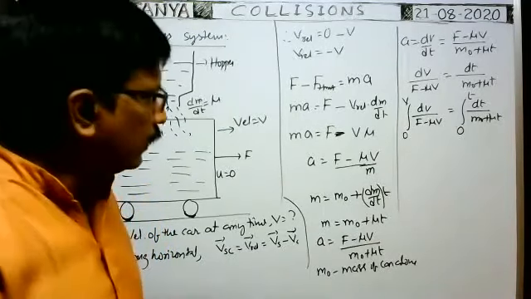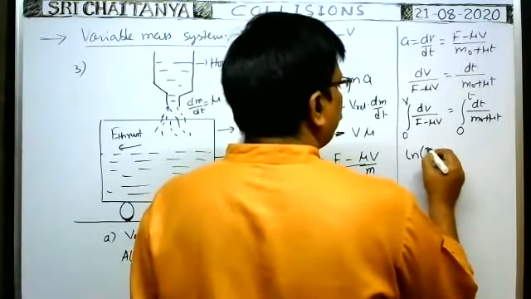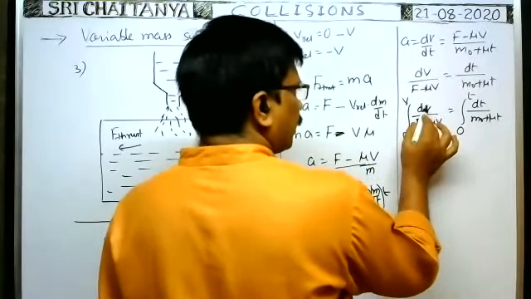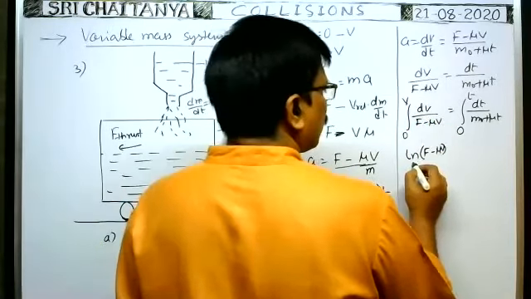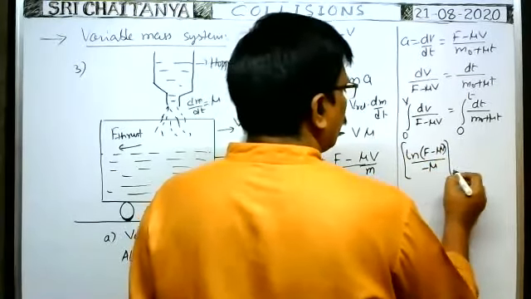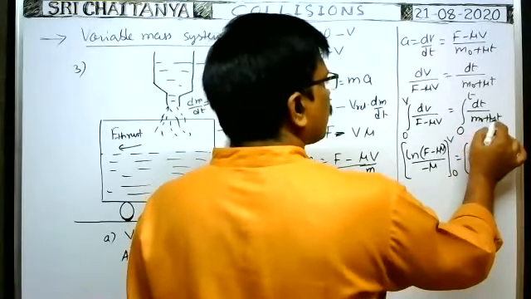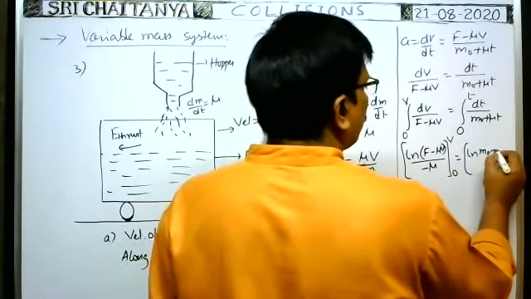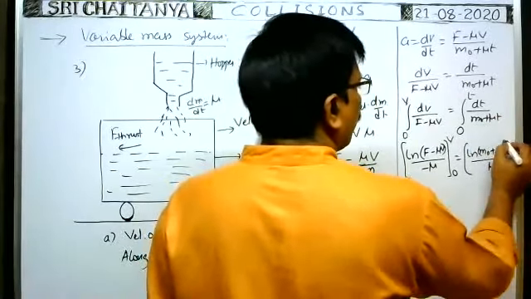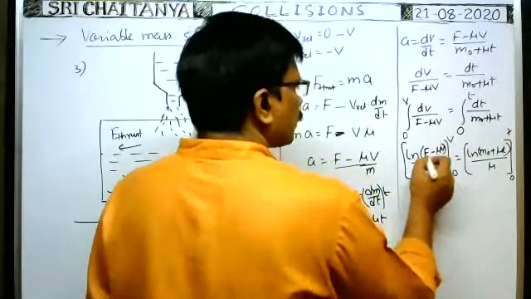Yes, ln, the natural logarithm of (F minus mu v), divided by, as we are integrating with respect to v, the coefficient of v is minus mu, so we have to divide by minus mu. Limits 0 to v. Here, the integral of 1 by (m naught plus mu t) means ln(m naught plus mu t) divided by the coefficient of t, which is mu. That's why we divide by mu. Limits 0 to t. Now we substitute the upper limits.